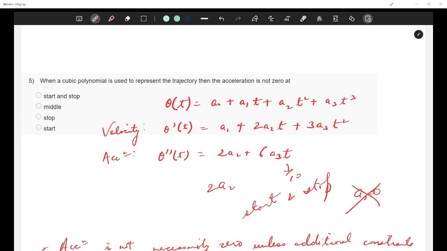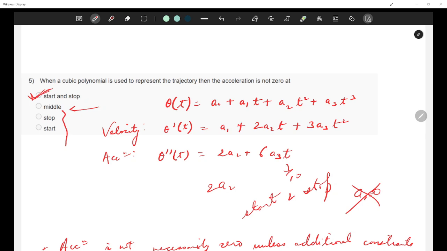But for middle, it depends on coefficients and it is not guaranteed to be anything. So start and stop is correct.